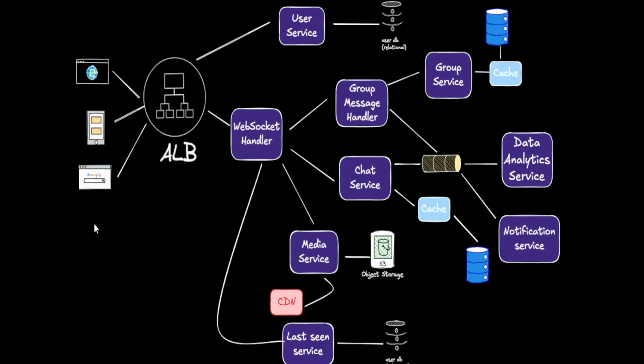If we come to some trade-offs here, we can improve the system by having an API gateway in front of the load balancer and move the authentication and authorization logic from user service to the API gateway. This way, instead of going to the backend services, the API gateway can perform the needed authentication and authorization itself.